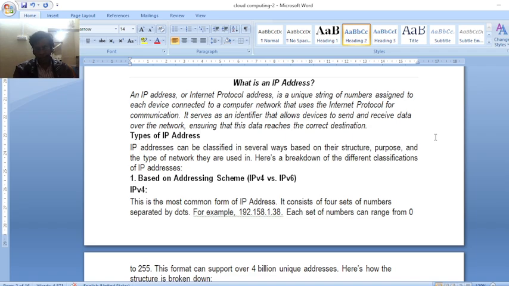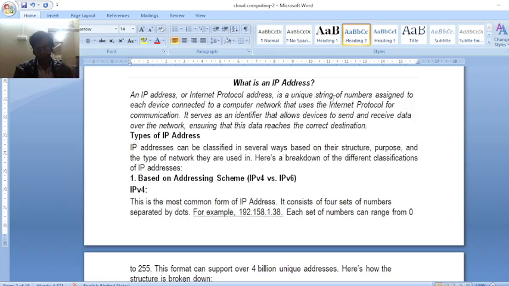But here you want to communicate from one device to another device, so you need an address. Every device has some IP address, whether it is a computer, a camera, or any electronic device.